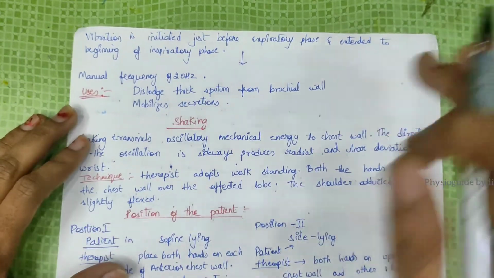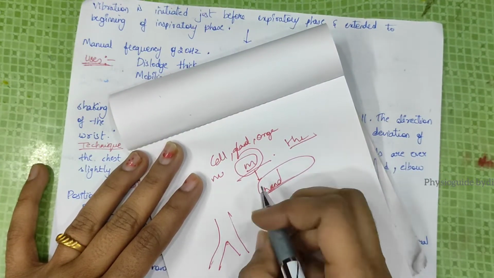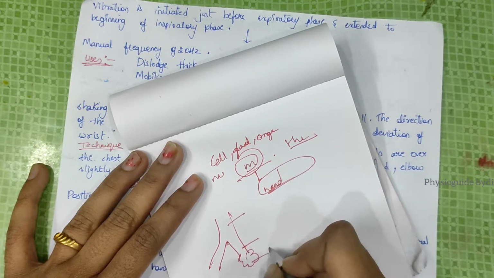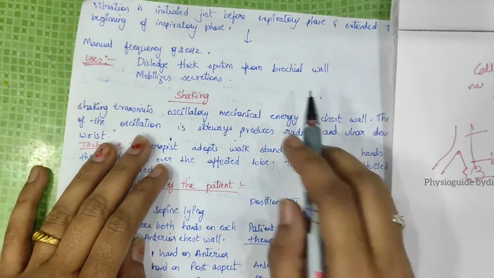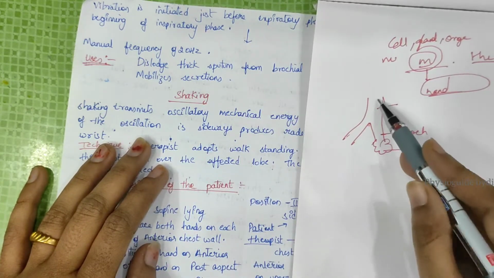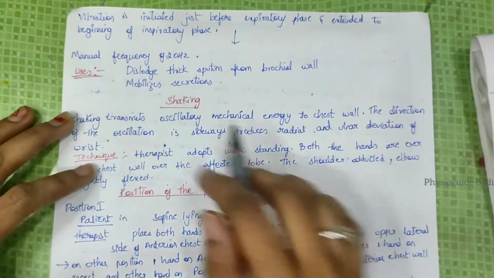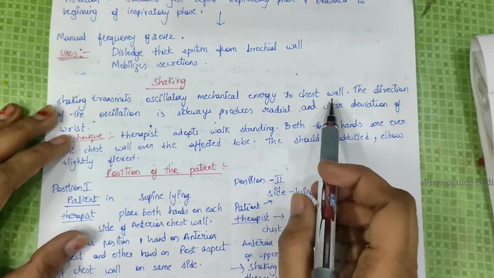Here is the bronchus, and this is the alveoli. From the bronchial wall, the thick sputum comes out into the trachea and then through the mouth.